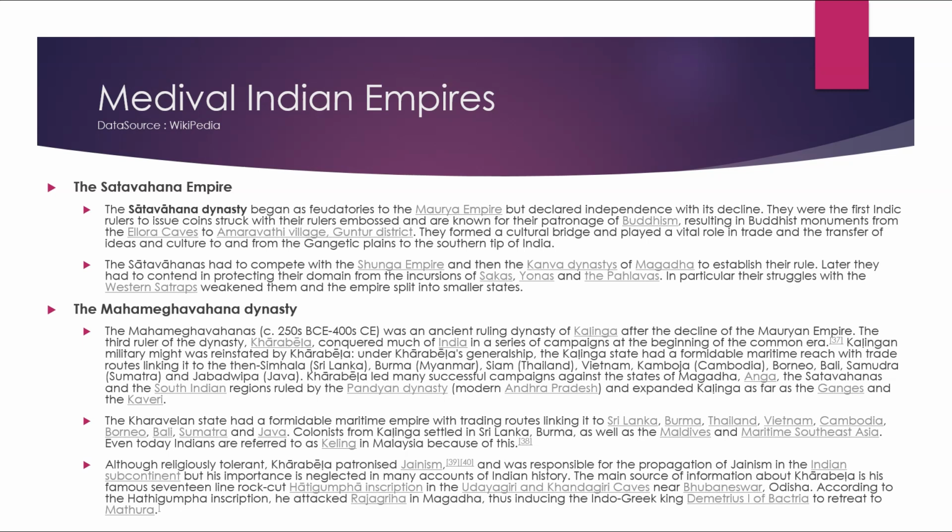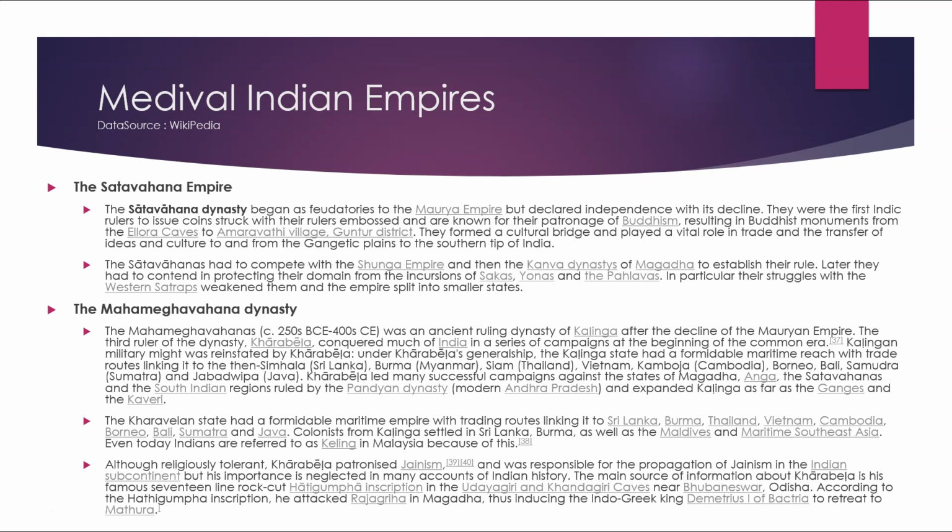Although religiously tolerant, Kharavela patronized Jainism and was responsible for the propagation of Jainism in the Indian subcontinent, but this importance is neglected in many accounts of Indian history. The main source of information about Kharavela is the famous 17-line rock-cut Hathigumpha inscription in the Udayagiri and Khandagiri caves near Bhubaneswar, Odisha.